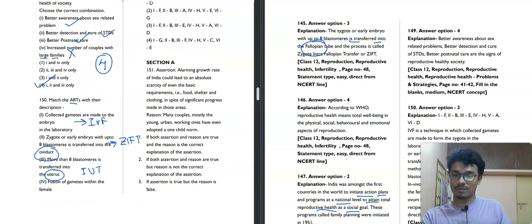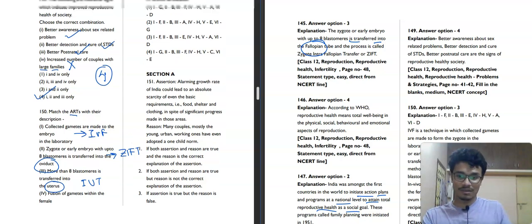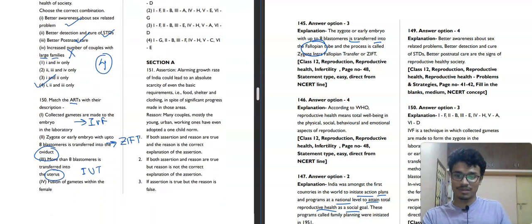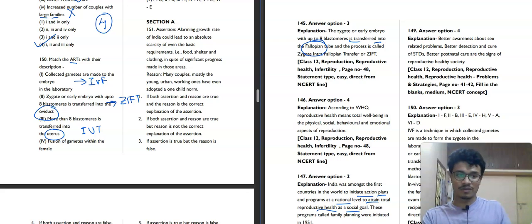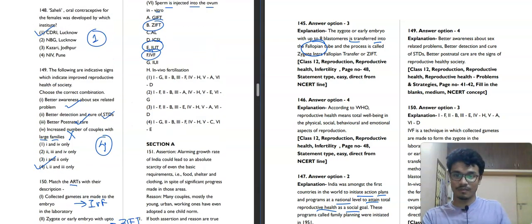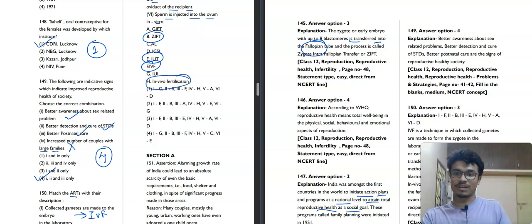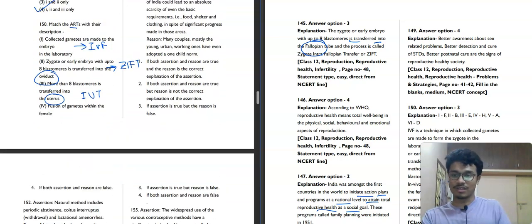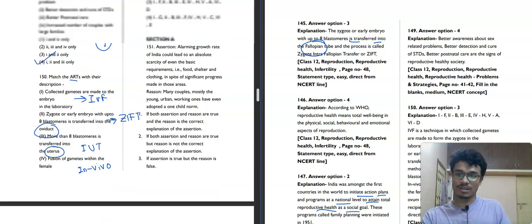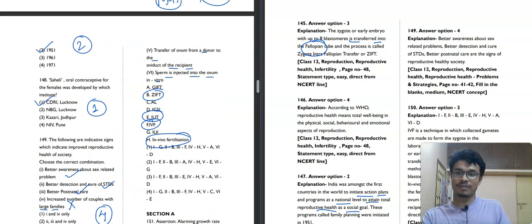Now, fusion of gametes within the female. What are the options we have? That is in vivo fertilization, inside the body. Then what last two do we have?